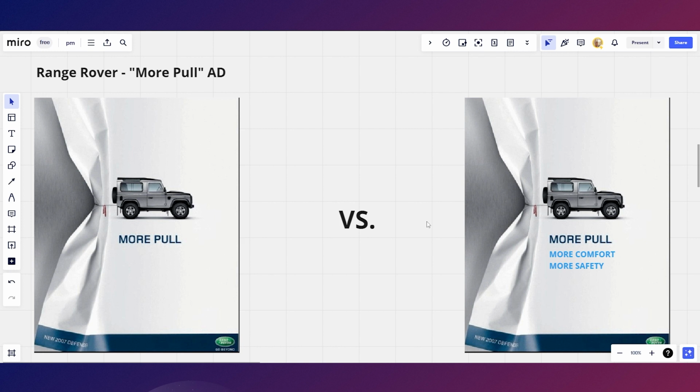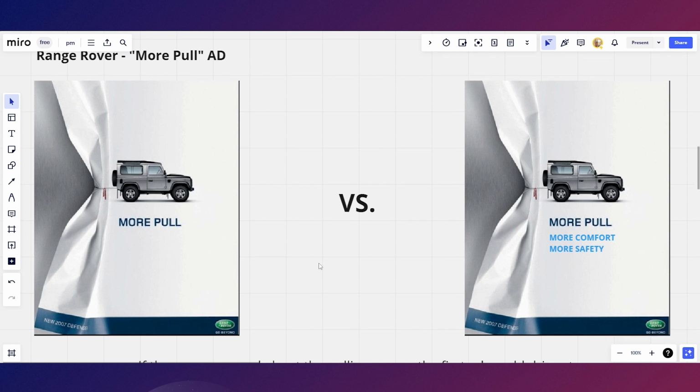I think it's pretty obvious that it's the first one, because it really focuses on that one big idea, which is the pulling power in this example, instead of trying to list all the benefits that this car has, and it probably has more benefits than pulling power, right? So by doing that, they have created a stronger emotion in their customer's mind, and probably seen more of an increase from that. You can see in the second example how the benefit dissipates from the first benefit to all the other benefits, and none of them really stand out. Especially in an ad, when you have visuals and so on, you should focus only on one to make it compact and drive stronger emotion, right?